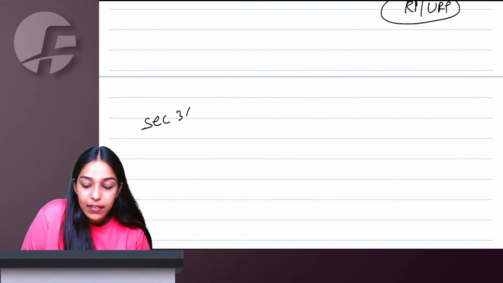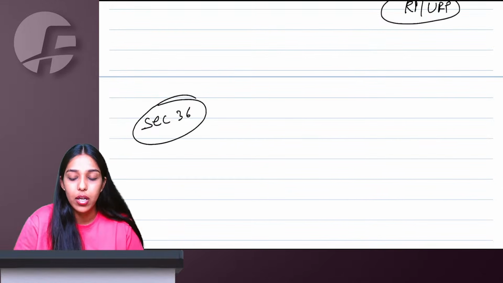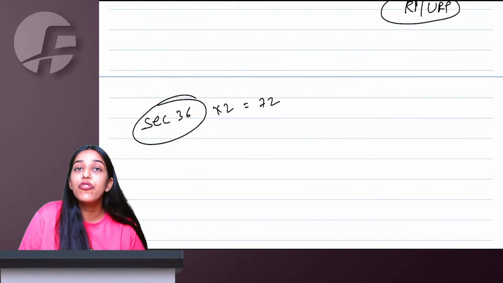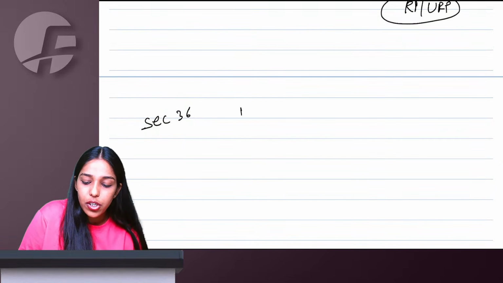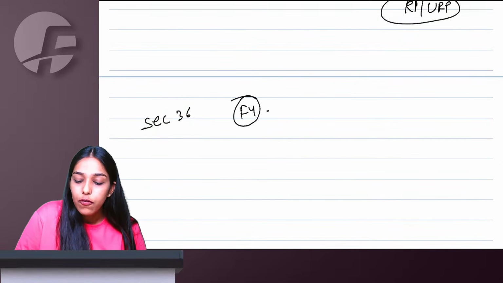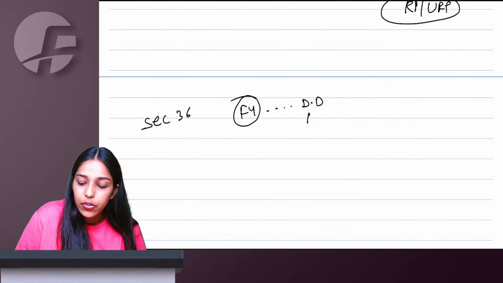Section 36 says I will maintain, but till what period? 36 into 2, 72. So we are saying for whichever financial year you are maintaining accounts and records, what is the due date to file the annual return?